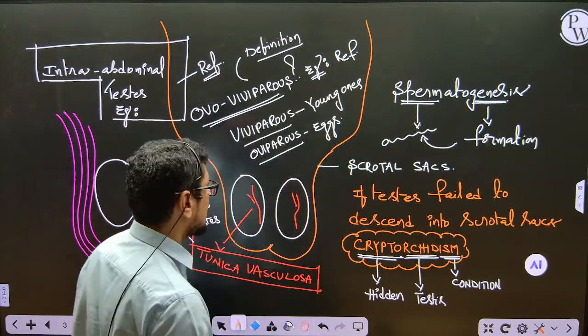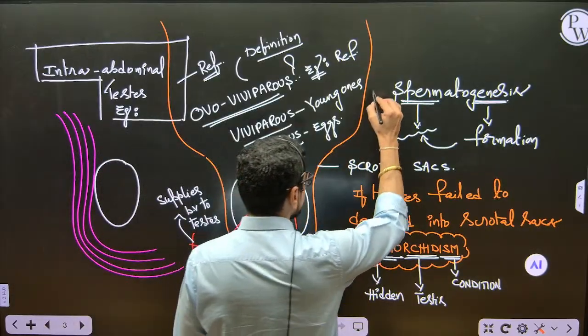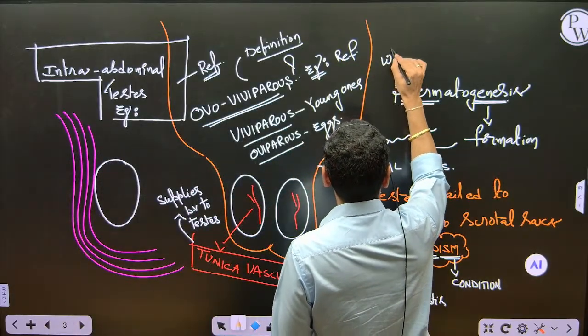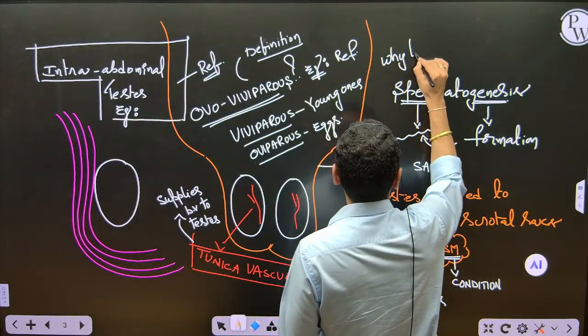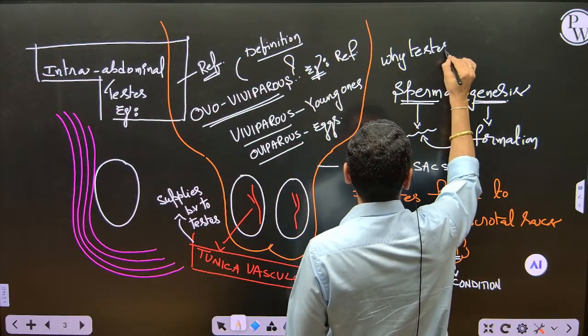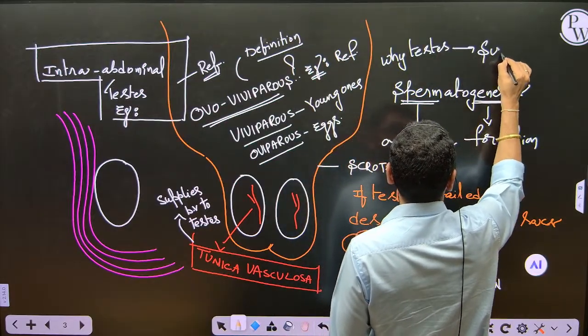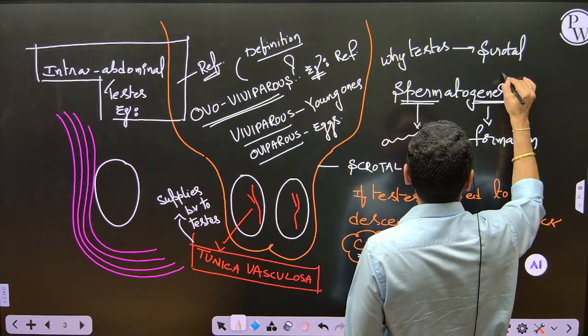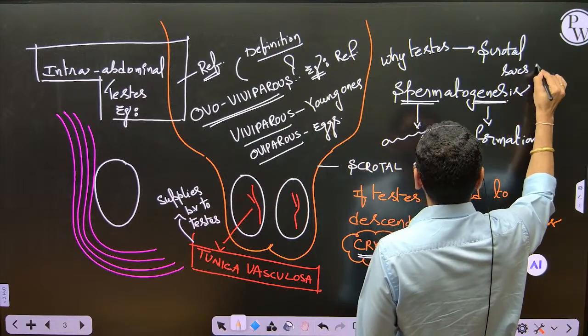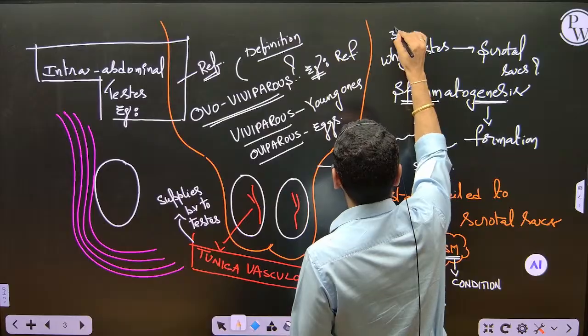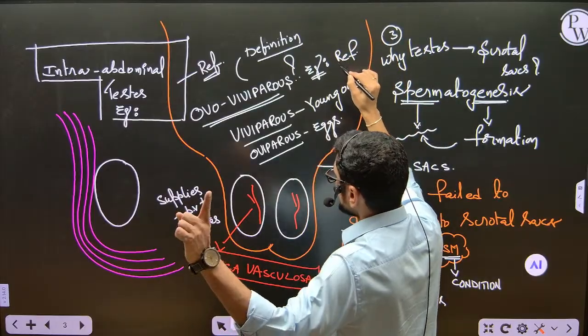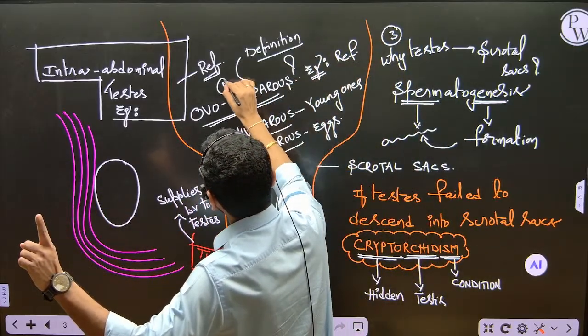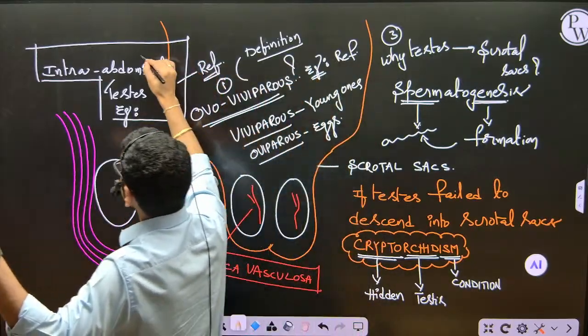You may ask, once again, why should the testis reach the scrotal sac? This is the third question I am asking you. First question, what is ovoviviparous, and I want examples.